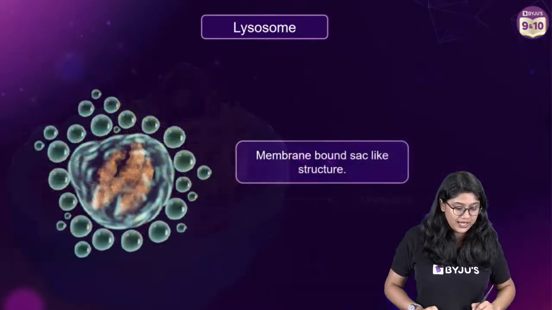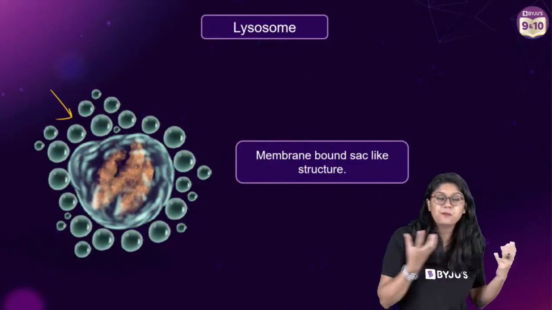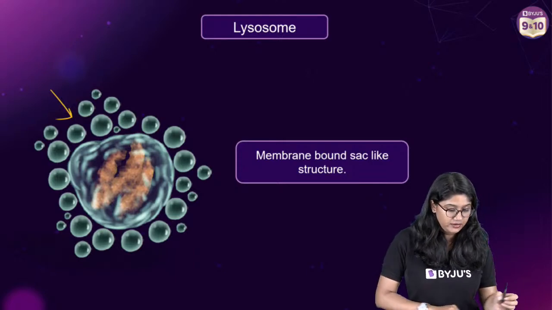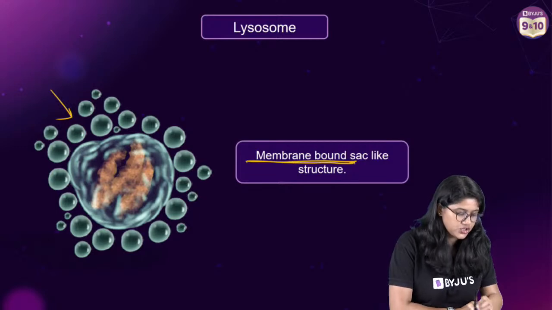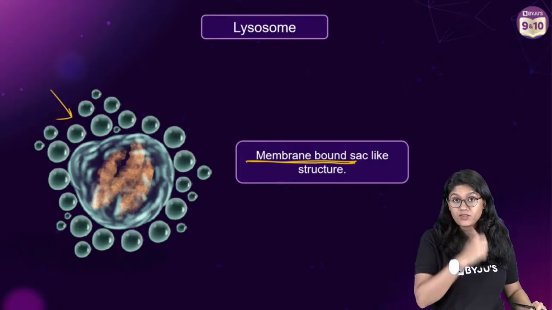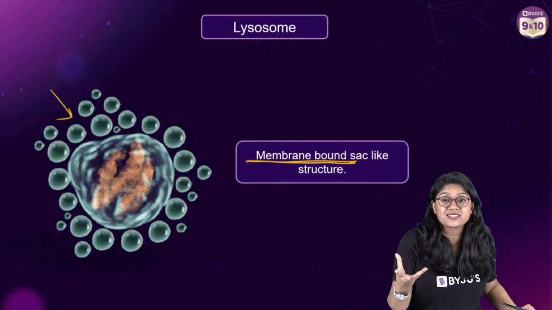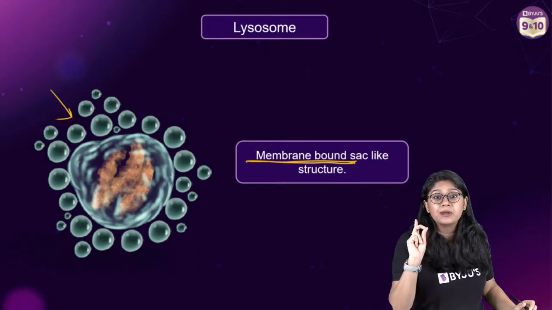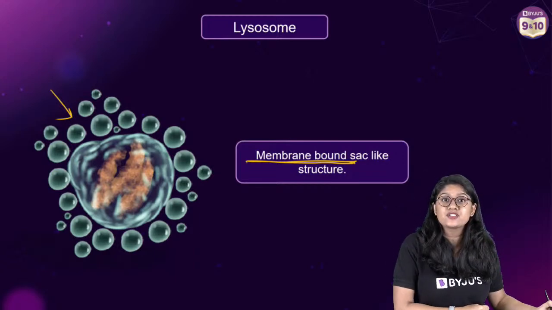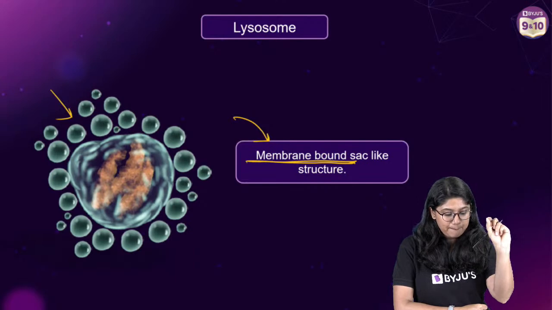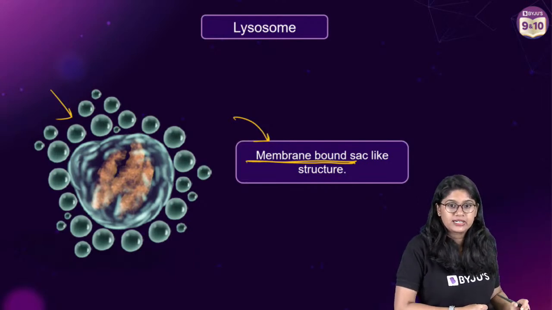So we know that lysosomes are synthesized by the Golgi apparatus. Interestingly, everyone, they are membrane bound structures. That means that they just have a single membrane. Everyone clear? The Golgi apparatus has a double membrane. We can clearly see in the structure that it has a double membrane, but the lysosomes have a single membrane. So when we have a single membrane, how do we write it? Membrane bound sac-like structure. Clear?